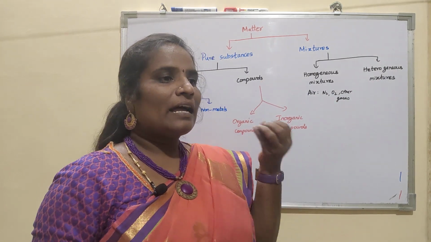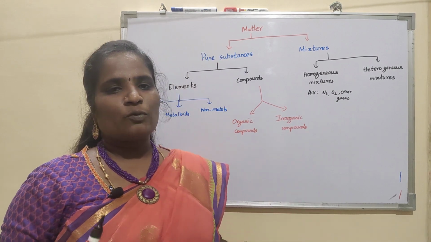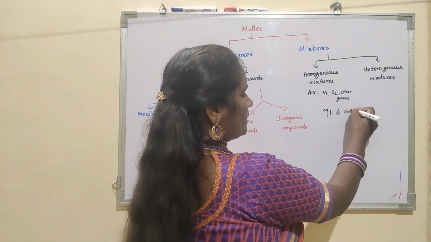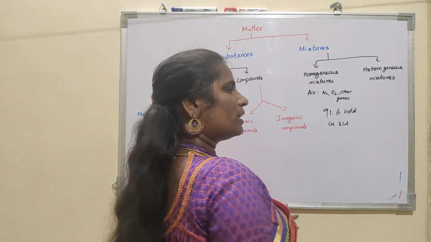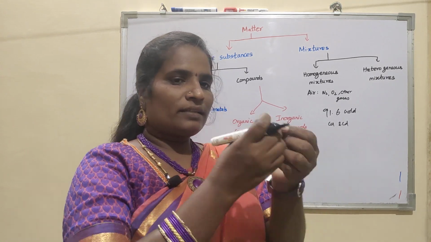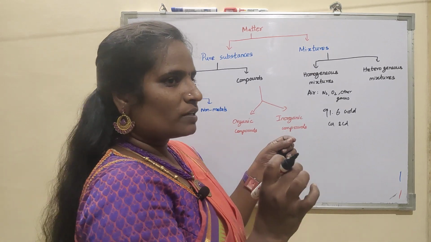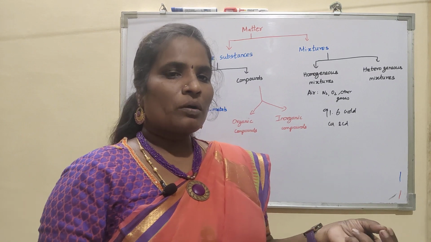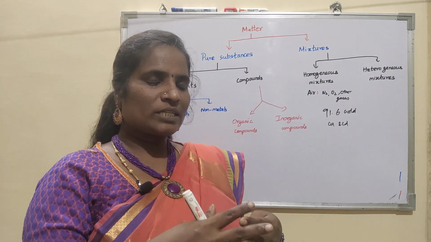For example, when we wear gold ornaments, they say 916. So 91.6% is gold. For the remaining percentage they might add copper or some cadmium, to give the gold flexibility. If you take that gold ornament and analyze any part of it, the composition will be fixed because it's a homogeneous mixture. What they do is melt the gold and melt the copper and other metals, and when they mix, it forms a homogeneous mixture.